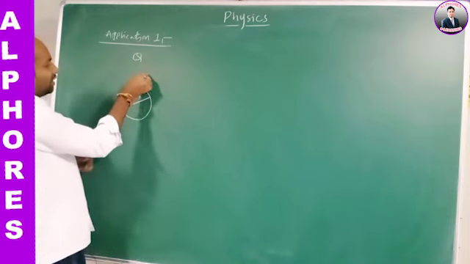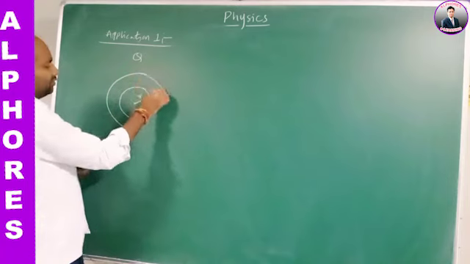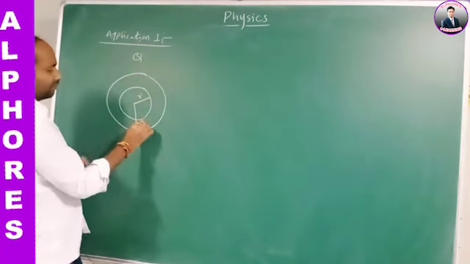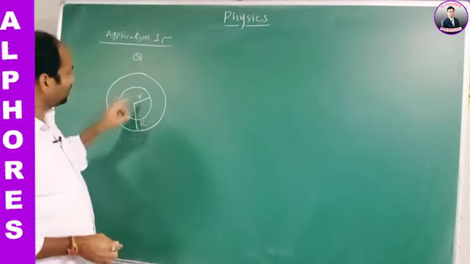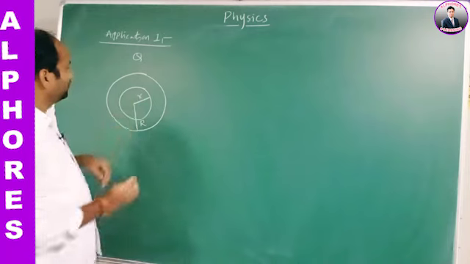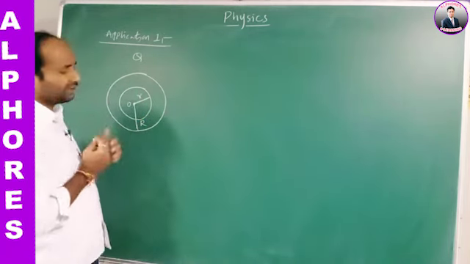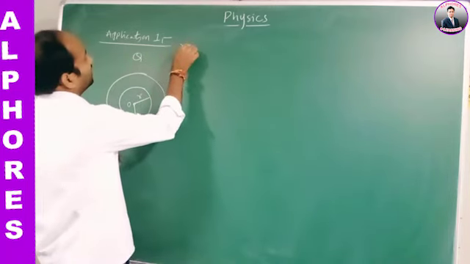Another concentric sphere of radius, you may take capital R. Here two spheres are arranged concentrically, so this is the common center of the two spheres of different radii small r and capital R. Here small r is less than capital R.